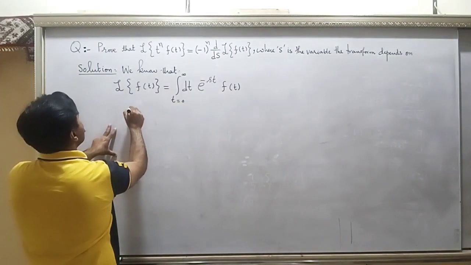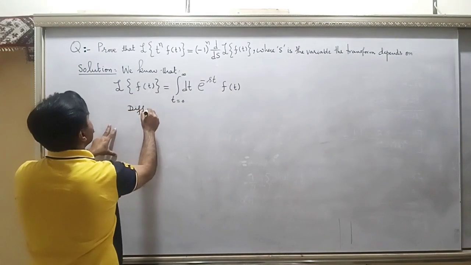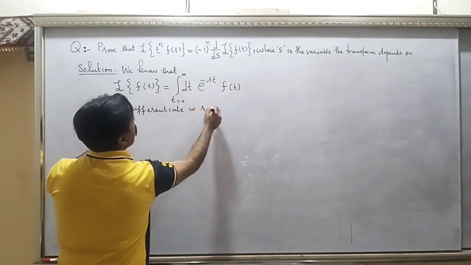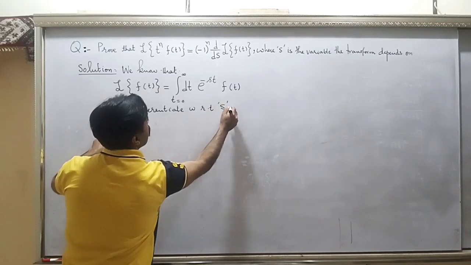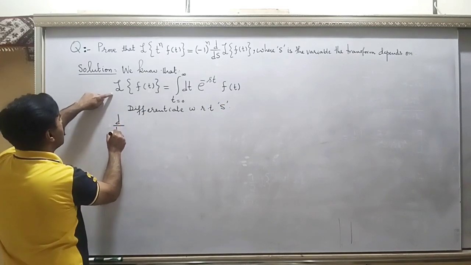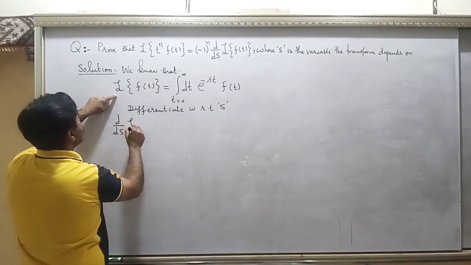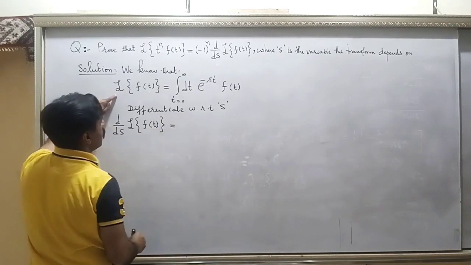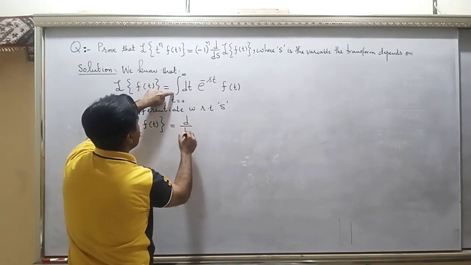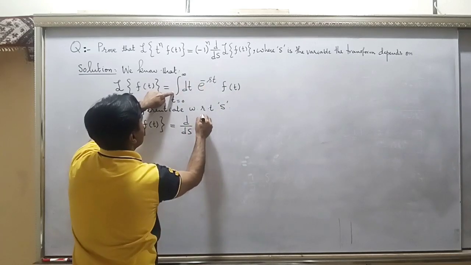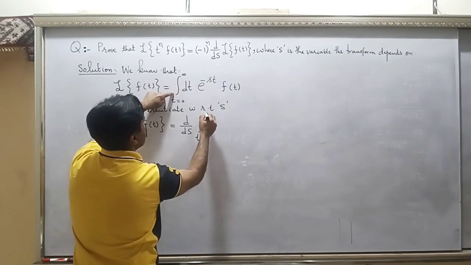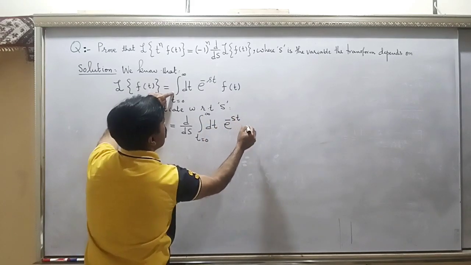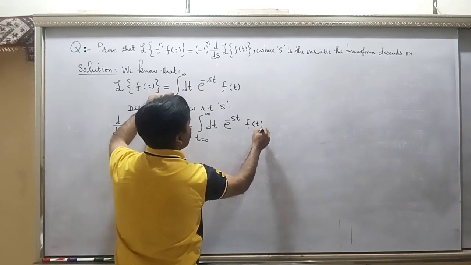Let's differentiate with respect to s, right? So this is d by ds of the Laplace transform of f(t), and it is equal to d by ds of whatever on the right hand side, integral from 0 to infinity dt into e to the power minus st into f(t).